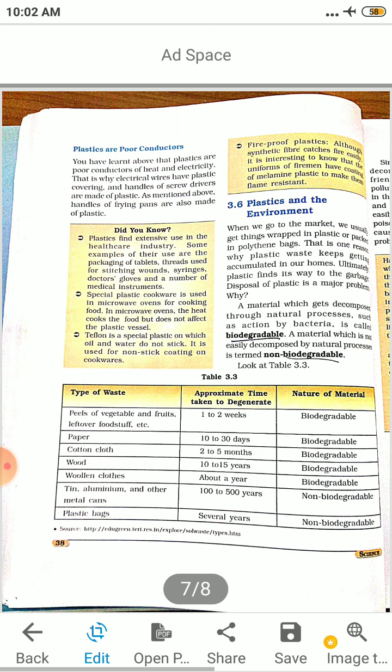A material which gets decomposed through natural process such as action by bacteria is biodegradable. A material which is not easily decomposed by natural process is non-biodegradable.